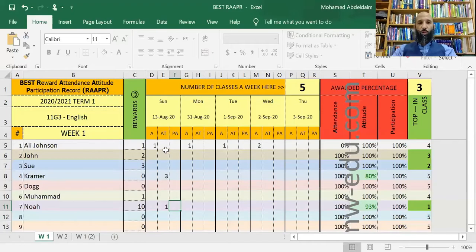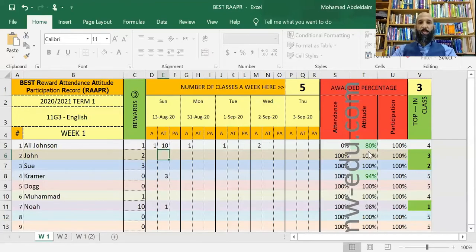The person who misbehaves the most, like he takes the most X's, say Ali or John or whatever. So let's say Ali made 10 mistakes. It's not fair to take 20% from Ali, and he made 10 mistakes, and take 20% from Kramer, and he made only 3 mistakes, and Noah made only 1 mistake.